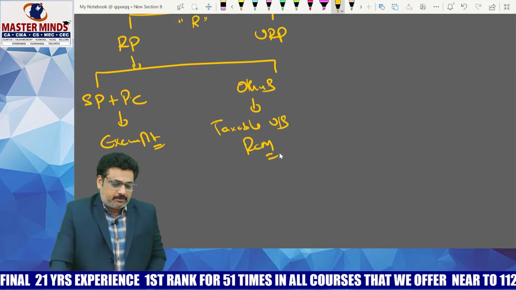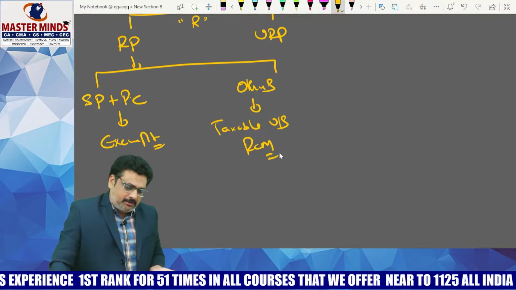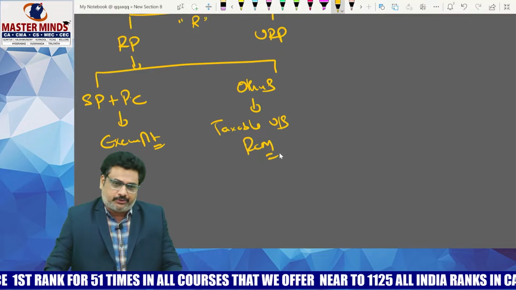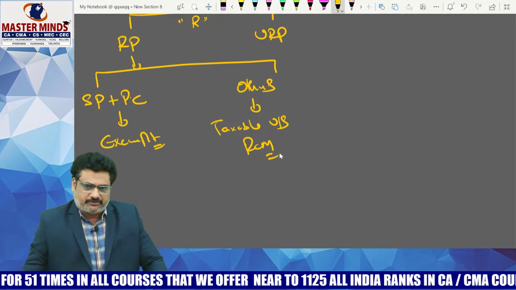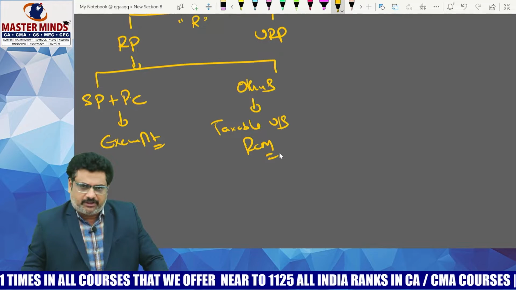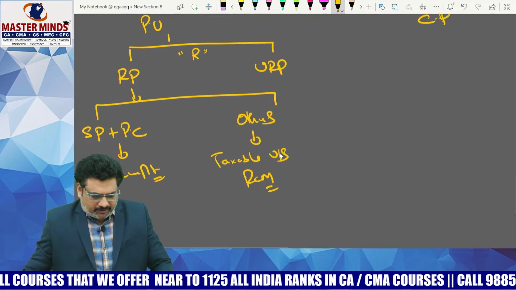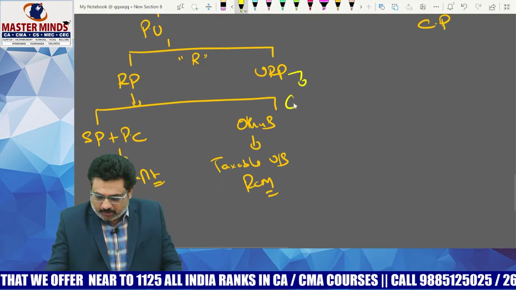If the recipient is a registered person and the recipient is the sole proprietor and that particular building was used for personal purpose, that means used in personal capacity, it is exempt. And if it is others, definitely taxable under RCM. Sir, if the recipient is an unregistered person, then what is the position, sir? It is always exempt.